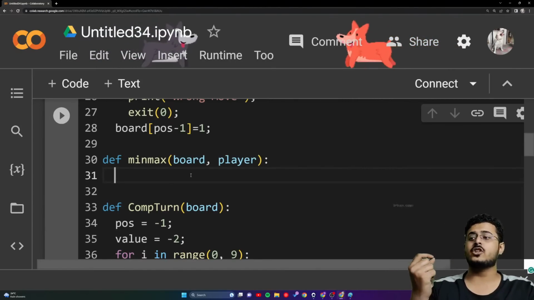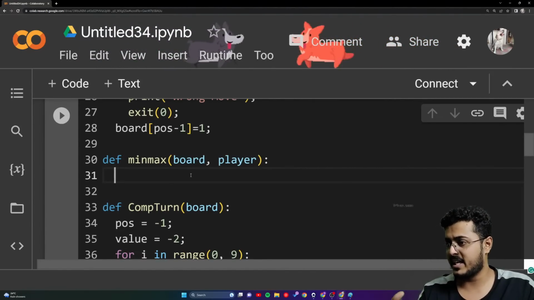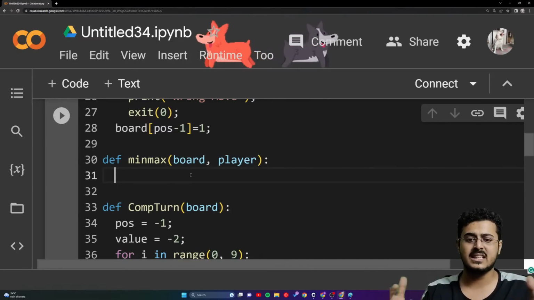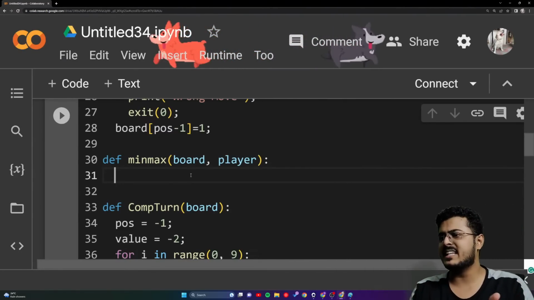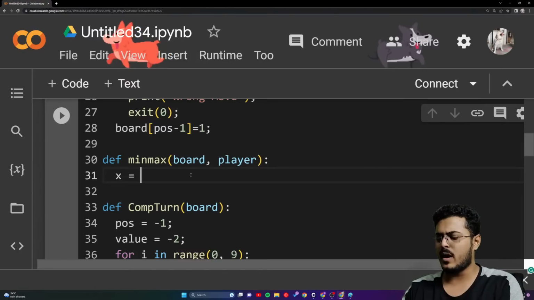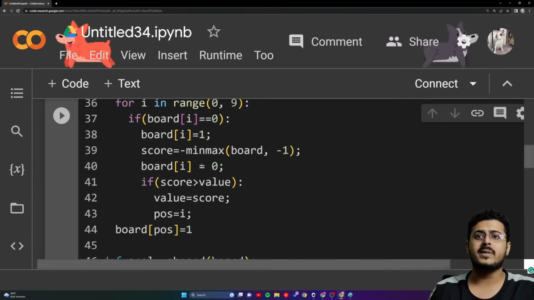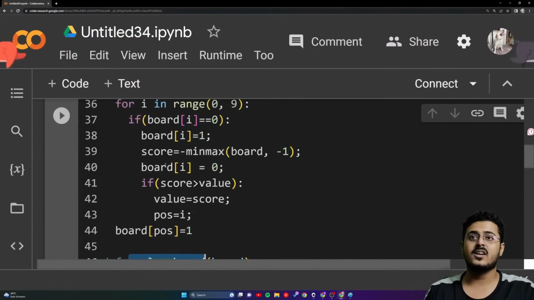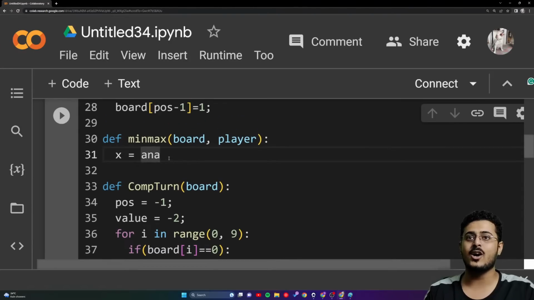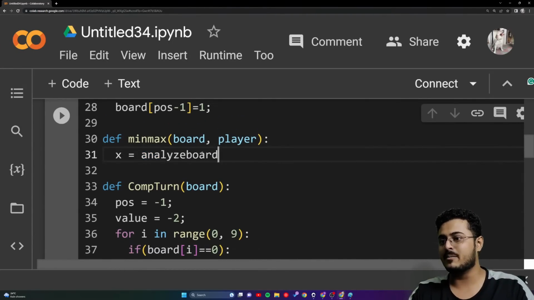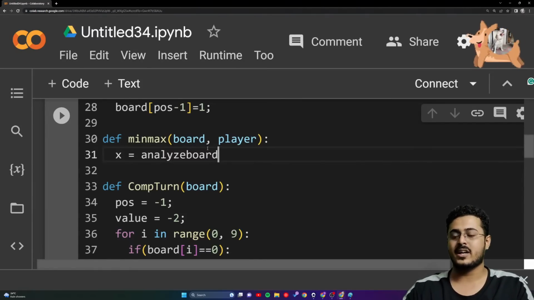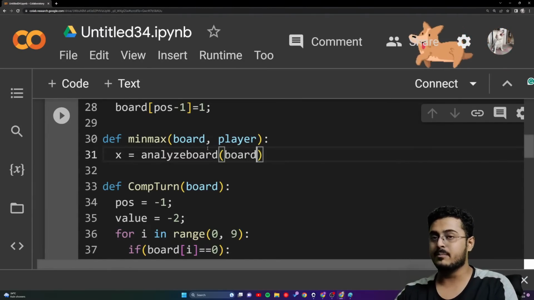Now, first we need to check if somebody has won or if somebody has lost. To check that, x is equal to analyze. Just copy it. I don't want to write the entire thing, I will make a spelling mistake like always. Control C. But guys, this is a very long code, so make sure you are not making any spelling mistakes like me. If you face any difficulties, go over all your spellings once. Okay, analyze board and board.